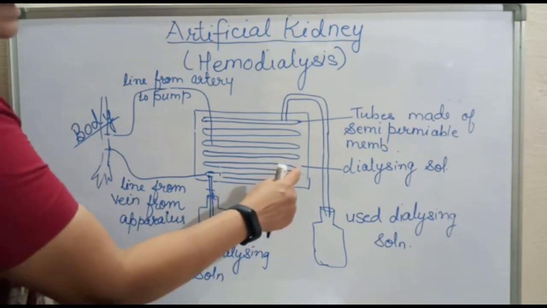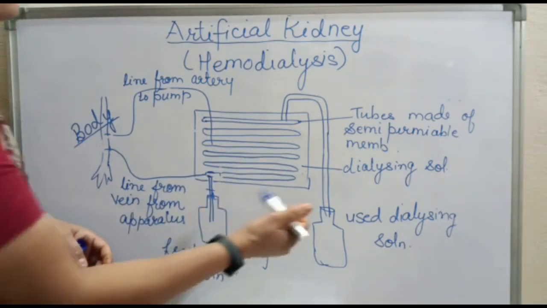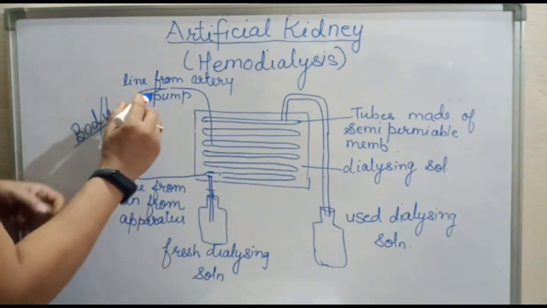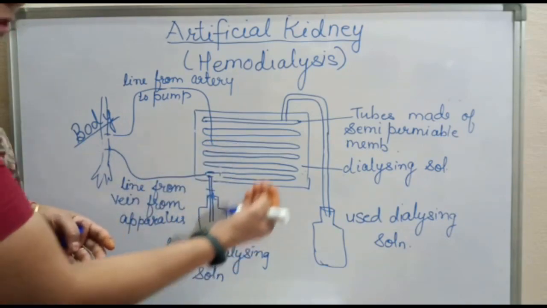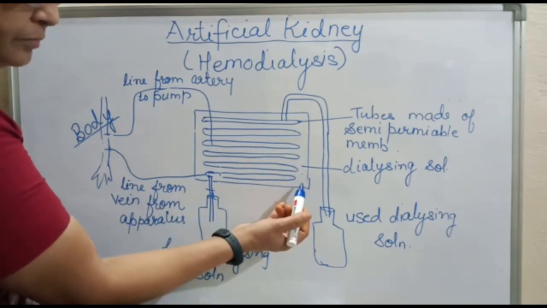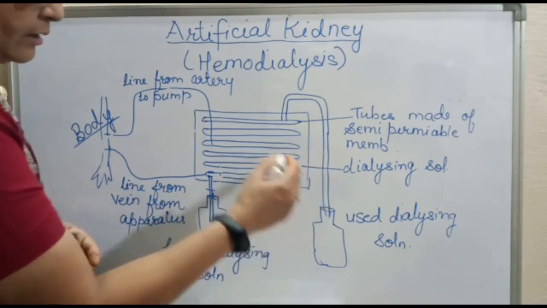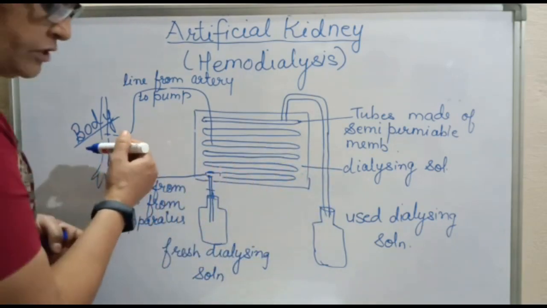This fluid has the same osmotic pressure as the blood, except that this fluid does not contain nitrogenous waste. The patient's blood is passed through these tubes. During this passage, the waste products from the blood pass into the dialyzing fluid by the process of diffusion. The purified blood is then sent back to the patient's body.